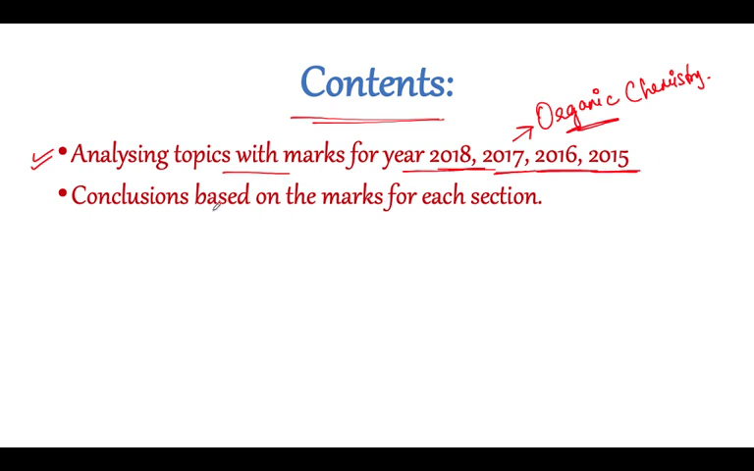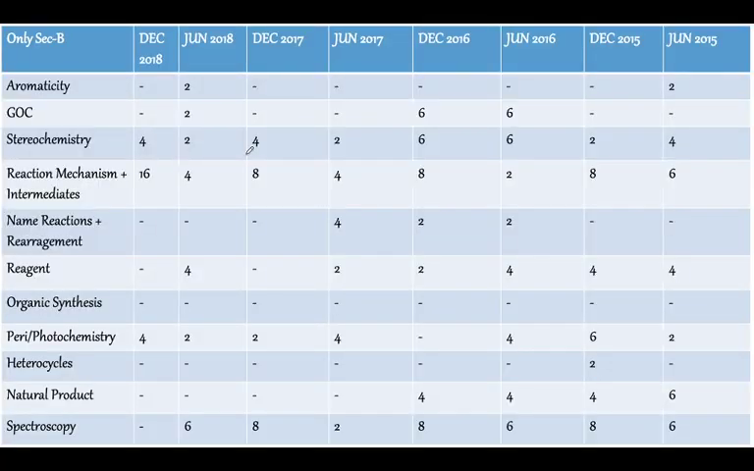The next thing that we want to talk about today is conclusions based on the marks for each section. If we discuss what the major topics are, then what we are going to study for the next 6 months becomes very, very clear, and that is why we are doing the analysis. So I hope we can start with the analysis over here. As you can see, I've drawn a big chart, and I hope this big chart is going to help you clear your basic concepts about which topics are really very important.